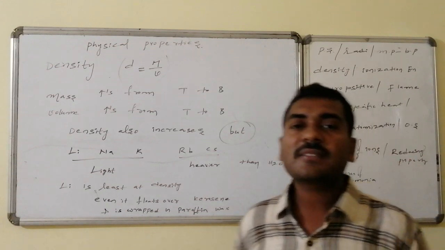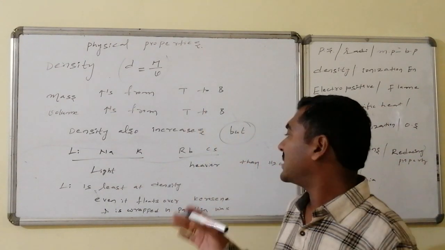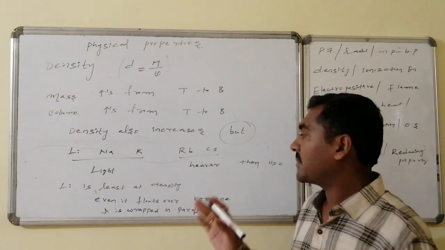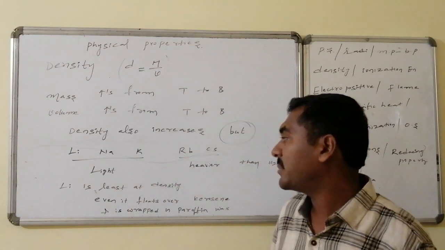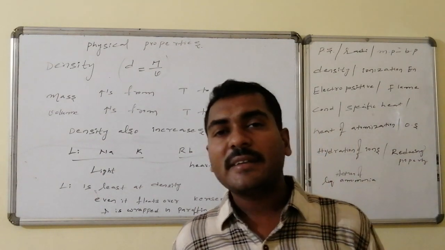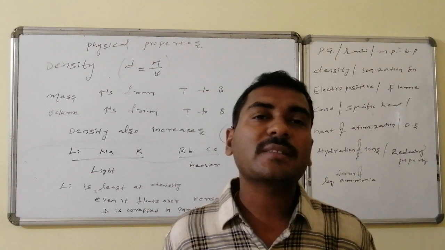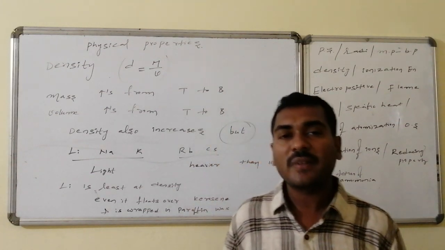Lithium, sodium, potassium have lighter density compared to water, whereas rubidium, cesium are heavier with reference to water. Hence, these are said to be the lighter elements, and these are heavier elements. Lithium has the least density, and it can even float over the surface of kerosene. That's why the storage of lithium becomes very difficult.